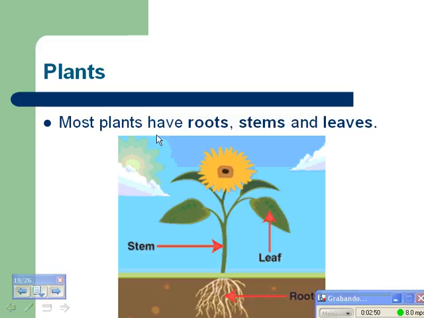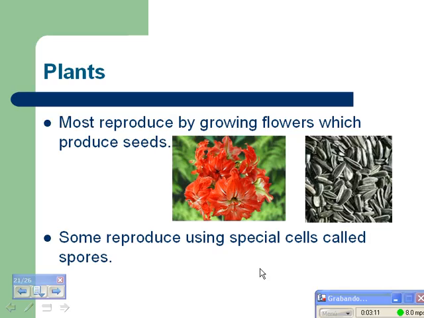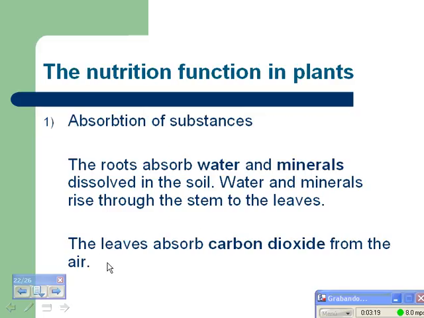Plants. Most plants have roots, stems, and leaves. Stem, leaf, and the roots. Plants are producers, autotrophs, as they make their own food. They react to light, to temperature, humidity, and contact with other things. Most reproduce by growing flowers, which produce seeds. Some reproduce using special cells called spores.